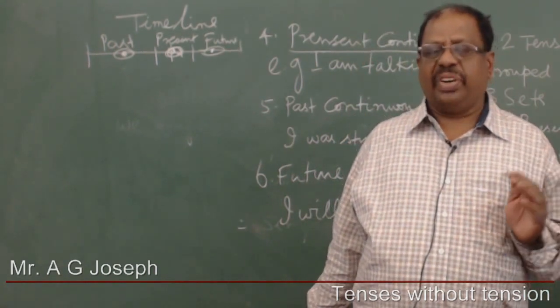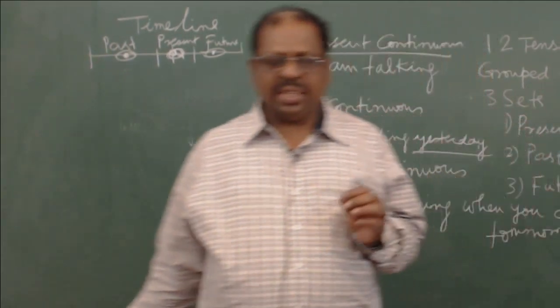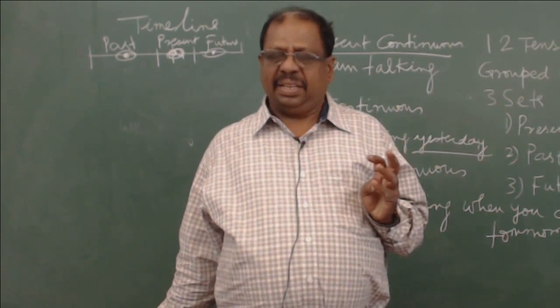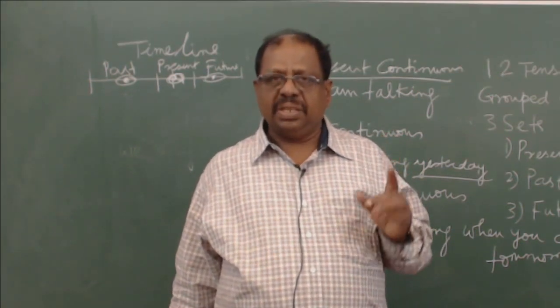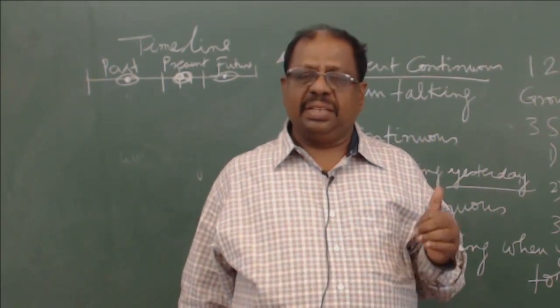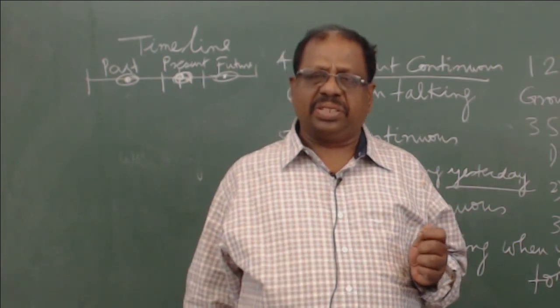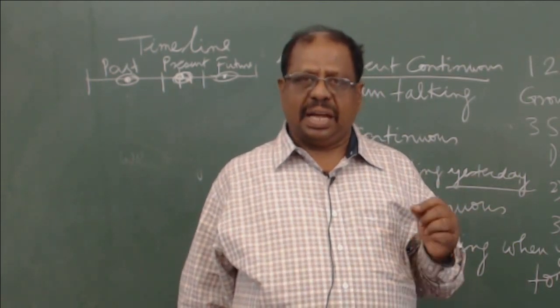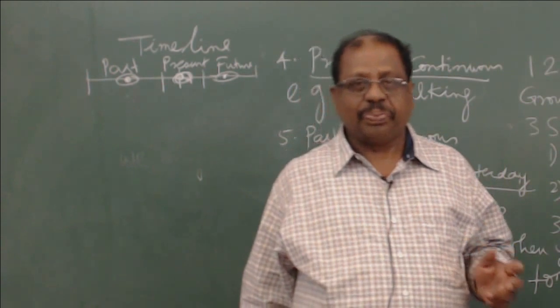So friends, so far we have seen 6 tenses, that is simple present, simple past, simple future, again simple present continuous, past continuous and future continuous.